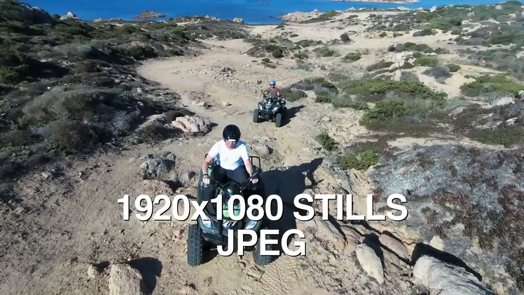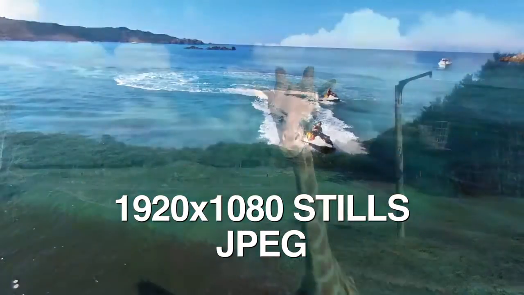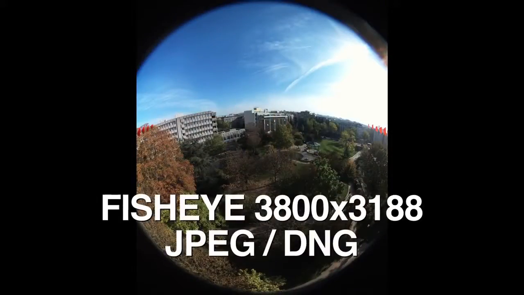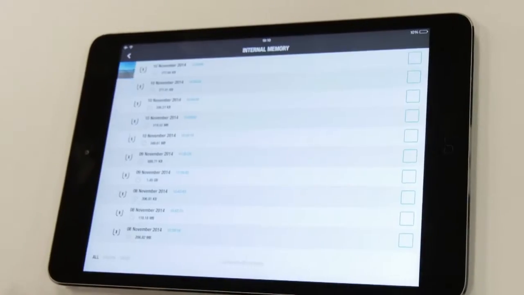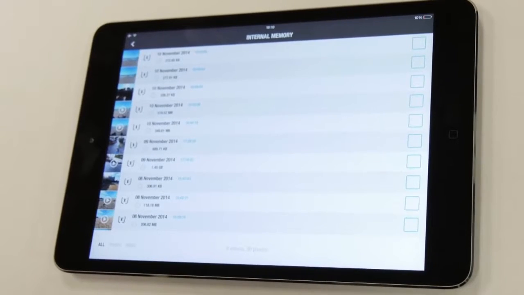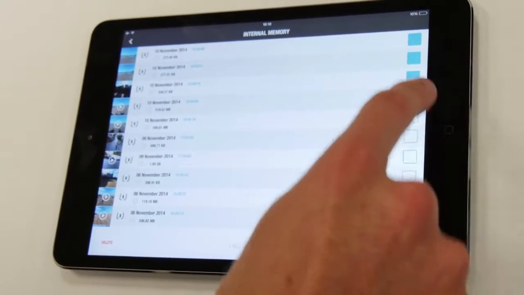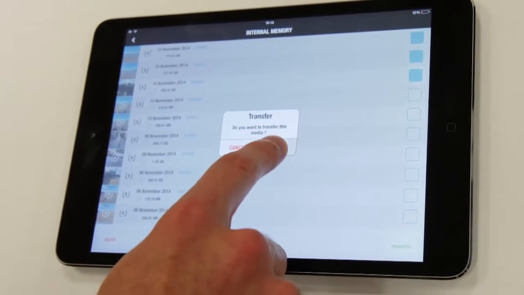At the end of the recording, you will find your photos in the device's internal memory storage. For this, go into the contextual menu of the application FreeFlight and click on Internal Memory. Select the videos you wish to keep and click on Transfer to add them to the gallery.